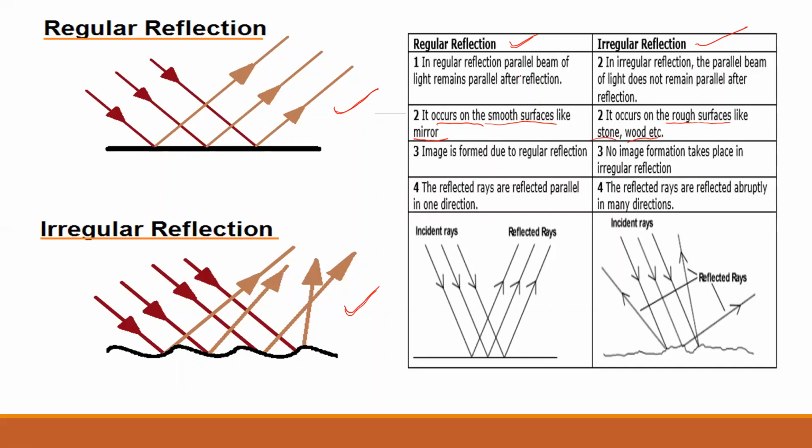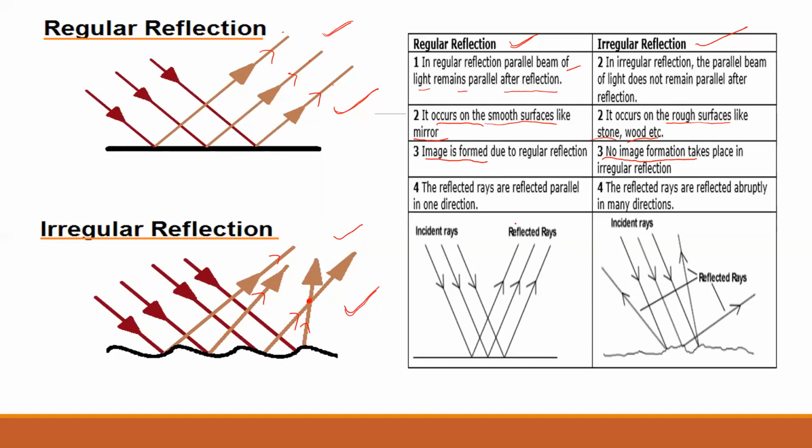In regular reflection, parallel beams of light remain parallel after reflection. These are the beams of light after reflection. They all are parallel to each other. In irregular reflection, these are the reflected rays, but they are not parallel. Some are intersecting and some are about to intersect. So they are not parallel. Because of regular reflection, always image is formed. But because of irregular, there is no chance of image formation.